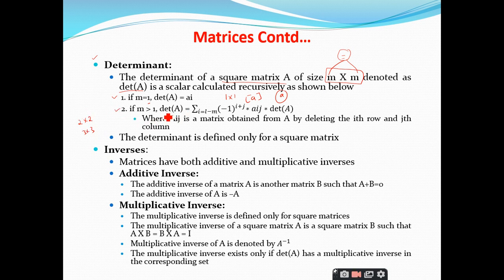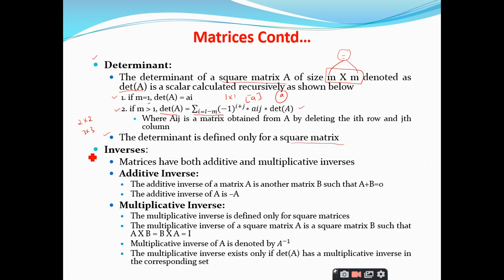In such a case we have to apply this formula, where the determinant of A is calculated as the sum over i equal to 1 to m of (minus 1) power i plus j times Aij times det A. This particular formula is very much familiar to you, and there is no need to explain it. So the determinant is defined only for a square matrix. That is what we have discussed, right?